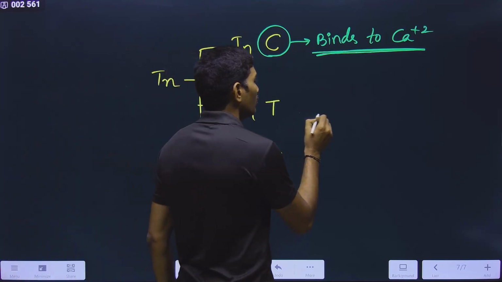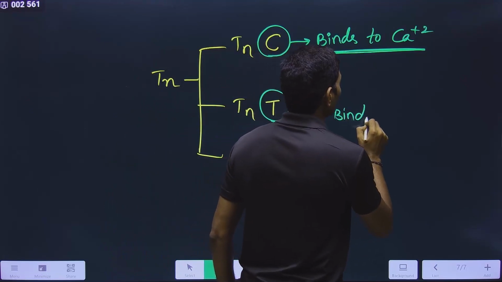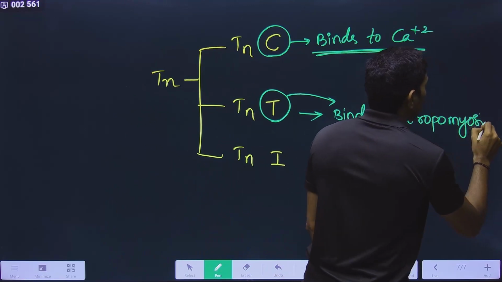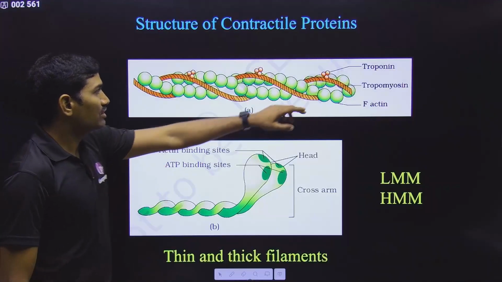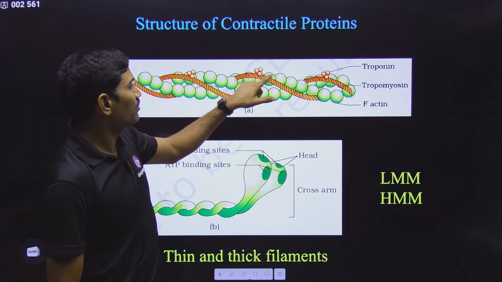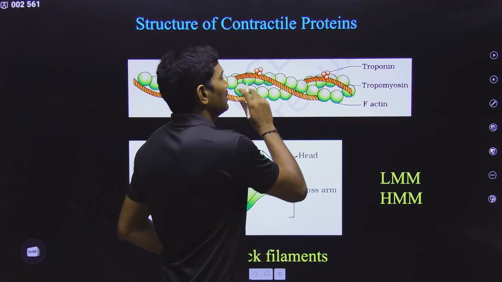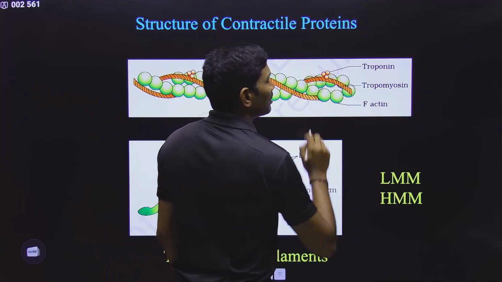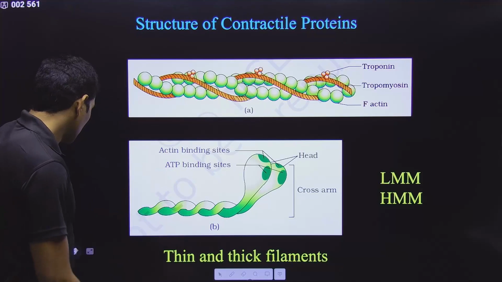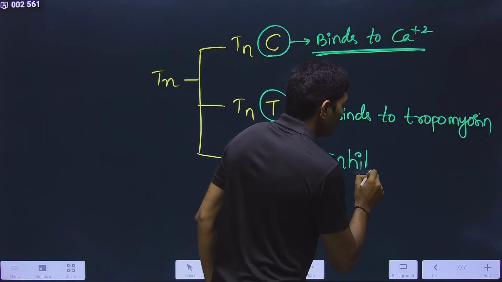Now next one. Troponin T binds to tropomyosin. Observe the NCERT diagram carefully, where they have attached this. So one subunit is attached to tropomyosin. Observe carefully. In this way, one subunit is attached to this thin filament through this tropomyosin. In this way, it is becoming part of the thin filament. Clear? And there is a third subunit, and that third subunit is I. I means it is inhibitory.